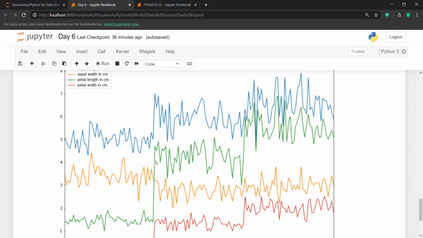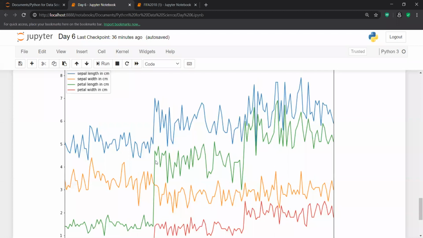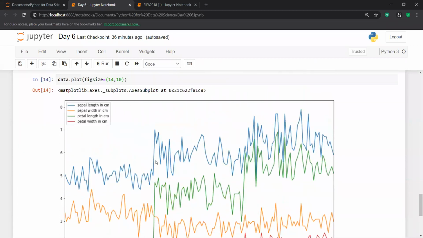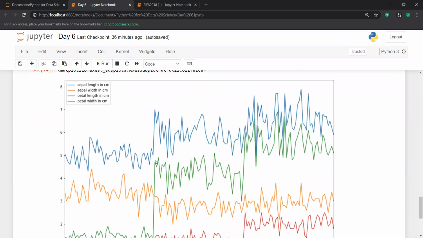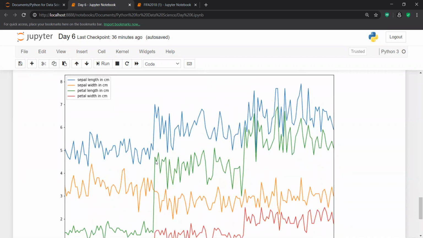If I try to make a comparison, in my opinion petal length has the highest range. In second place I think it is petal width. Then in third place, I'm a little bit confused, so maybe it is sepal length or sepal width, and vice versa for the last position. But yes, I can make a single analysis very easily.